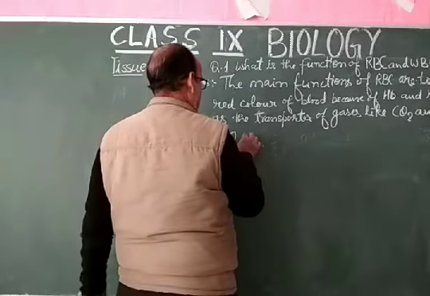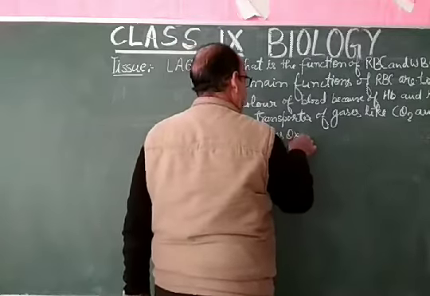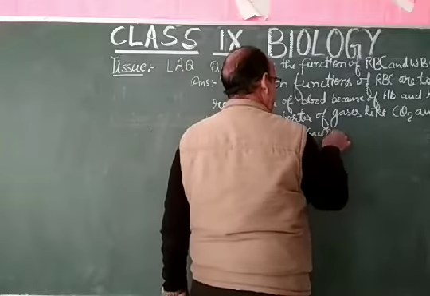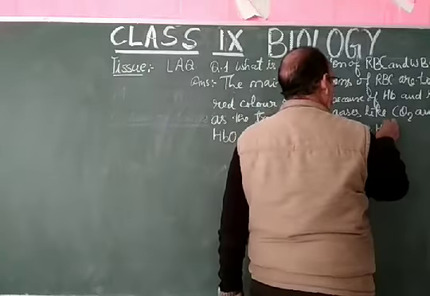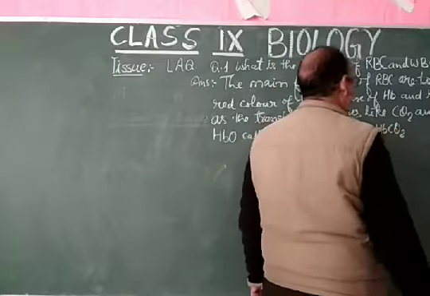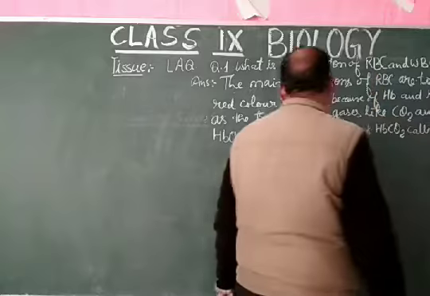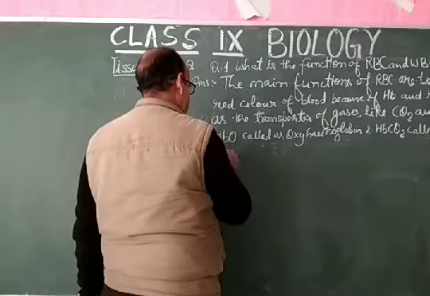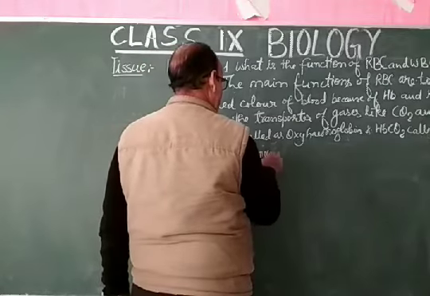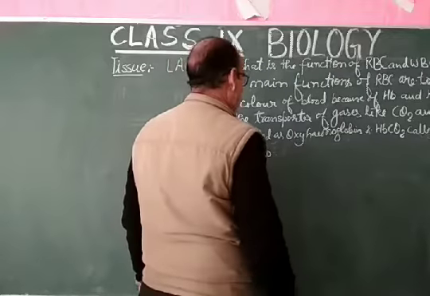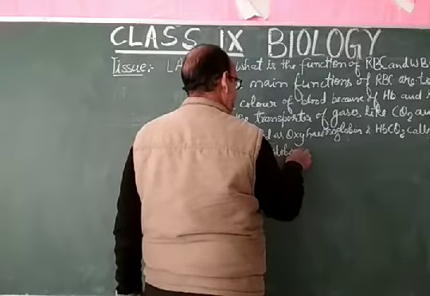HbO2 is called oxyhemoglobin, and HbCO2 is called carboxyhemoglobin.